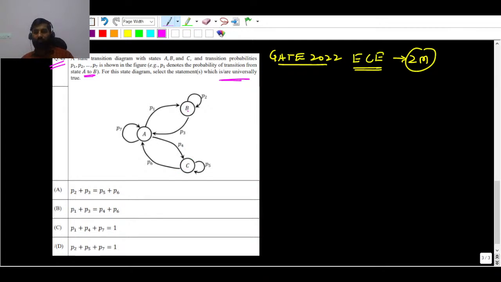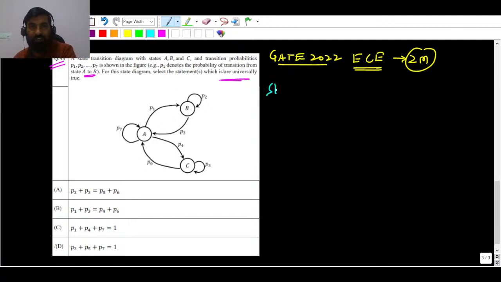You have to see the sum of the weights of the outgoing arrows. Let me take a different color here.